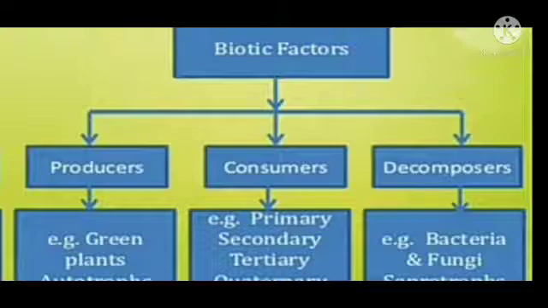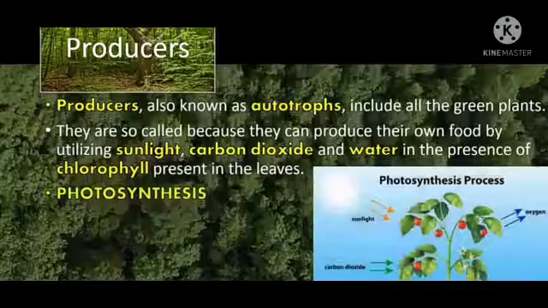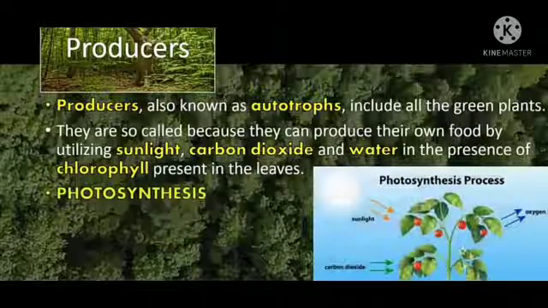Depending upon their mode of nutrition, the biotic component of an ecosystem is primarily made up of three kinds of organisms. First is your producers or autotrophs, that is your green plants. Second is your consumers, also called heterotrophs, and these are all the animals. Third is your decomposers, meaning bacteria and fungi, which are called decomposers or saprophytes. Let's discuss first producers or autotrophs. Producers are also known as autotrophs, and they include all the green plants. Why are producers called autotrophs?